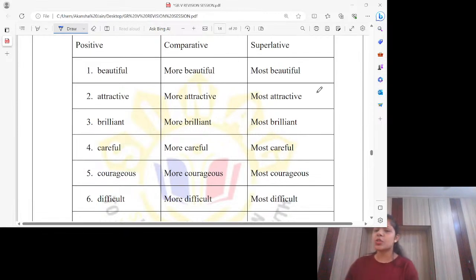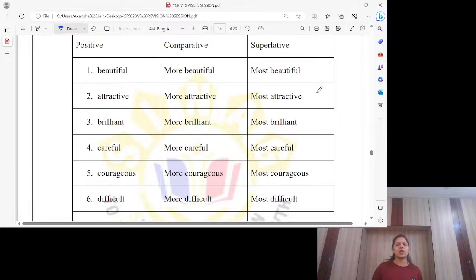Remember, I was just talking about the syllable, that if a word has one syllable, your chin will move once. Let's try for beautiful. Beautiful. I think my chin moved just twice. You also please check. So if any word has more than one syllable, in the comparative degree you will use more, and for the superlative you will use most. Please try, everybody. Beautiful, your chin moved just twice. Attractive, again twice. Brilliant, twice. You can try for all the words.